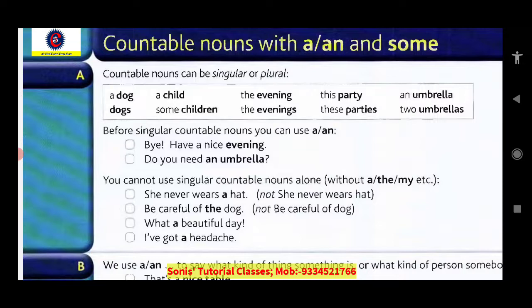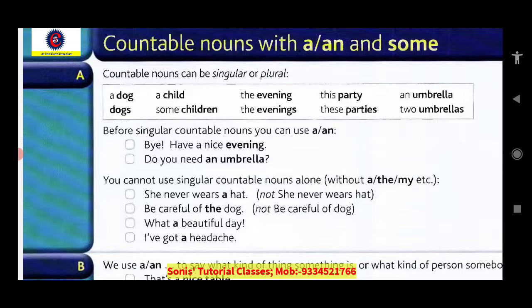Sometimes, if a singular countable noun ends with y and there is a consonant before that, we change the y into i and then we add es. Haven't we learned these things? Tell me yes or no. Yes, we have, I think, right? So, whenever we are using a countable noun in a singular form, we should use a or an before that.